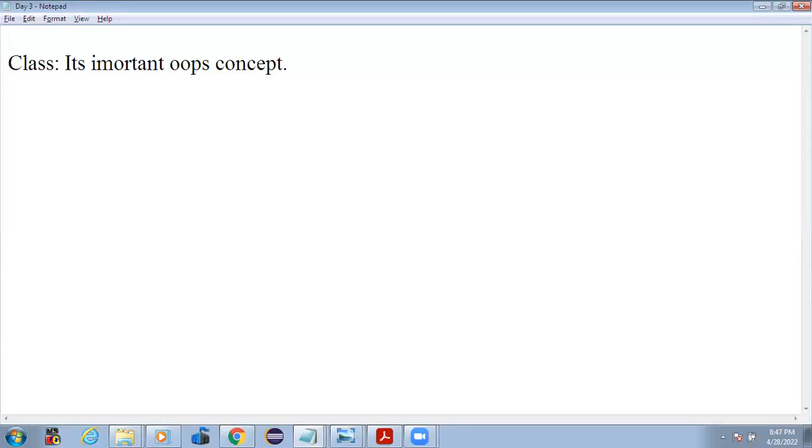Can anybody tell me what exactly a class is? Class is nothing but a collection of objects and methods. It does not take any space in memory. There are two types of classes, predefined class and user defined class. In a predefined class, classes are already defined, and in a user defined class, we have to define the class.